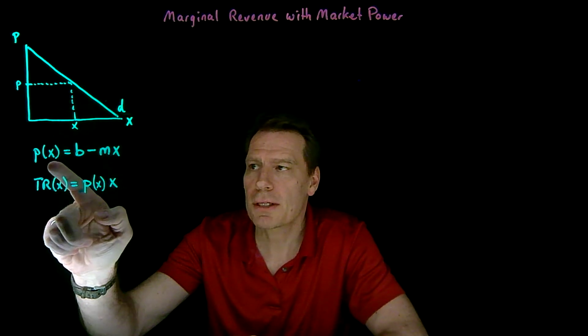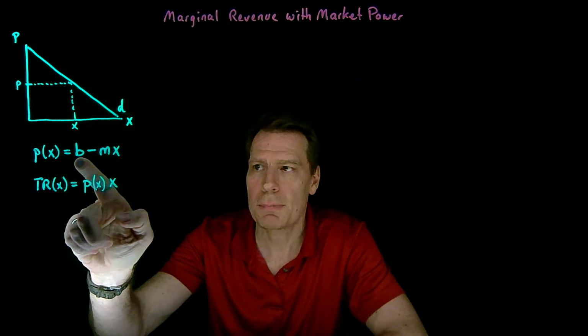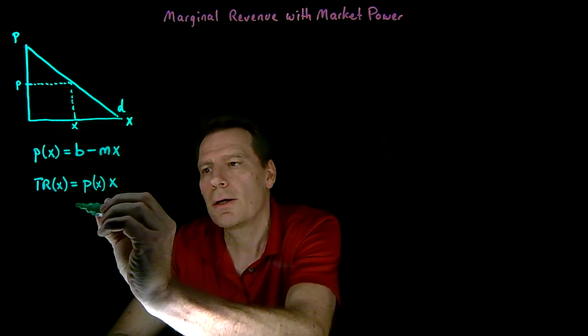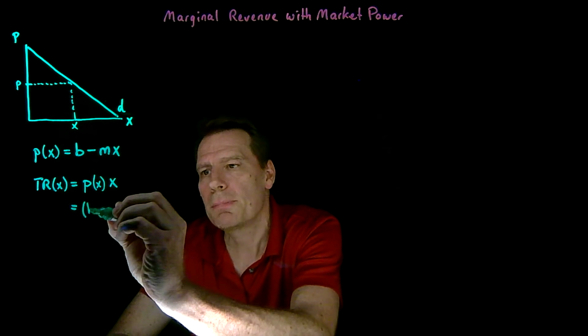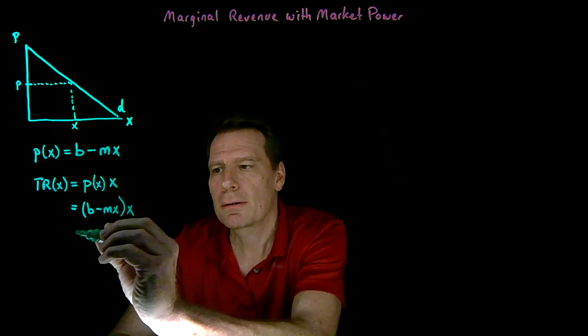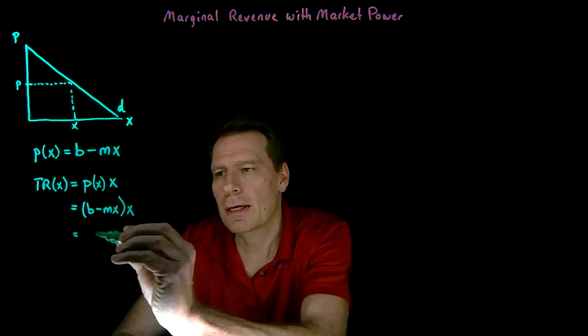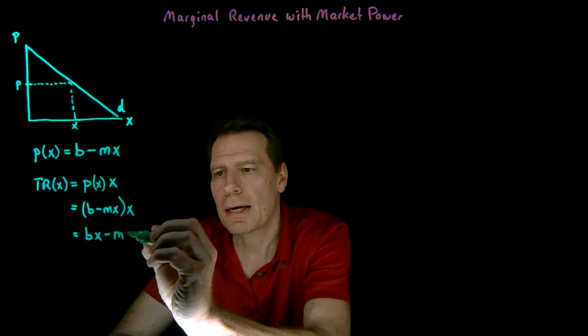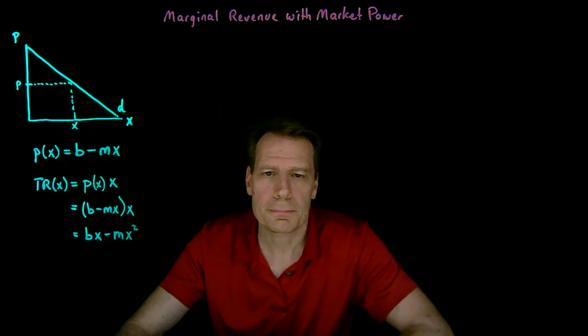But we now have an expression for P of x, just B minus mx, which we can substitute in for P of x. So that gives us B minus mx times x, which we can multiply out to get B times x minus mx squared.